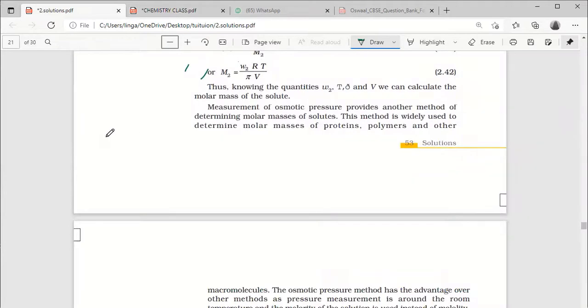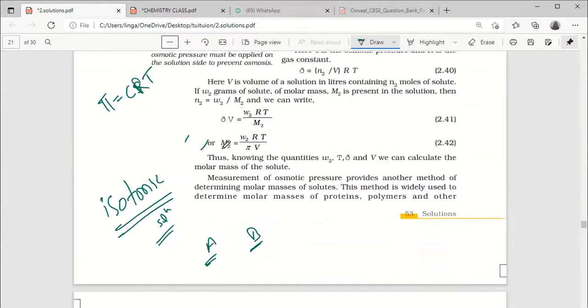Here 2-3 words are there. One is isotonic solutions. Iso means same. Isotonic solutions means same osmotic pressure. Both A and B are having the same osmotic pressure. Those are called isotonic solutions.